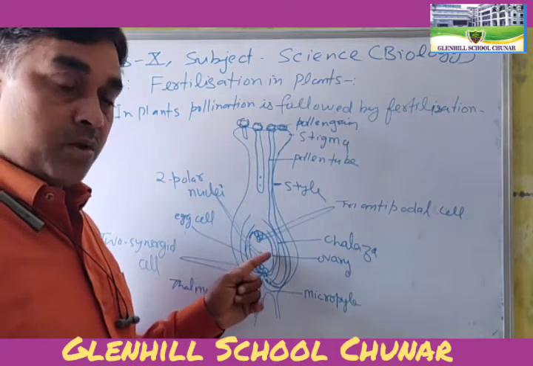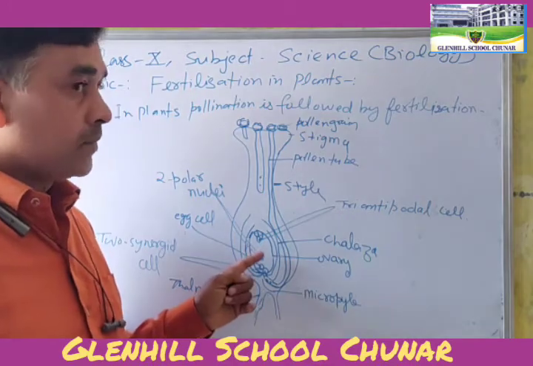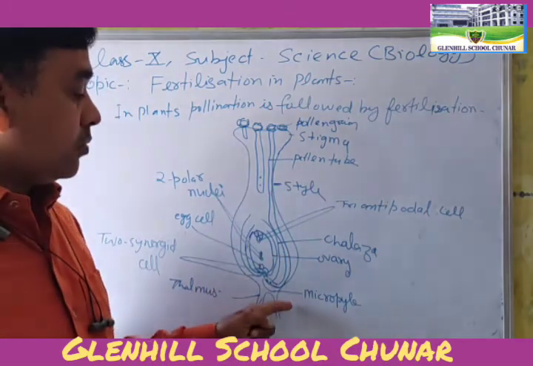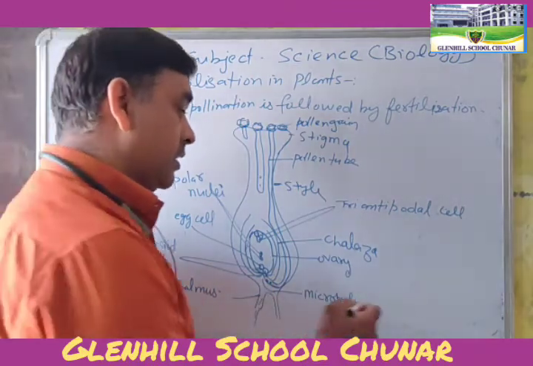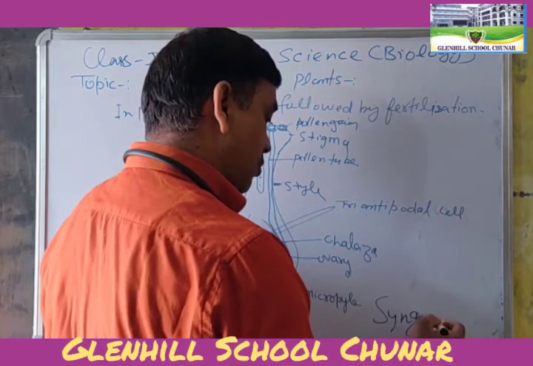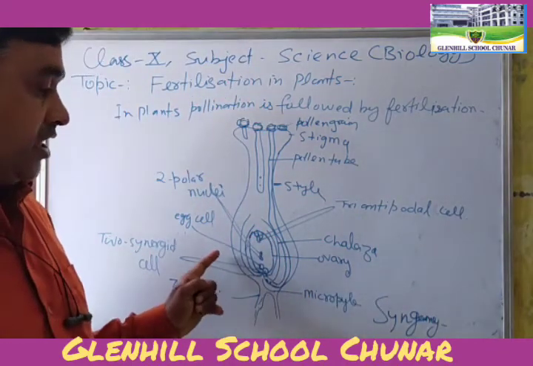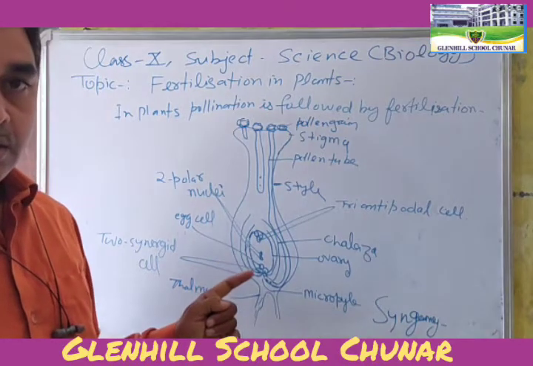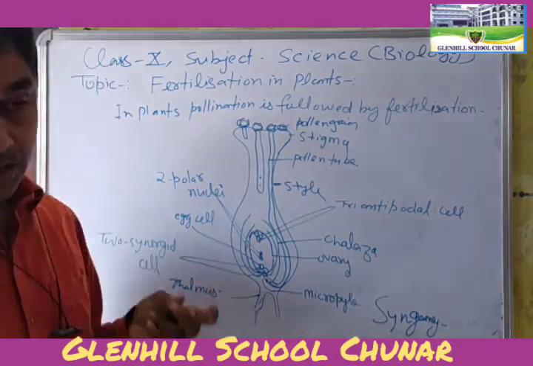This is called chalazogamy. When the pollen tube enters through the micropyle, this is called syngamy, S-Y-N-G-A-M-Y, and it fertilizes the two polar nuclei and one egg cell. This is called double fertilization. I will explain this.